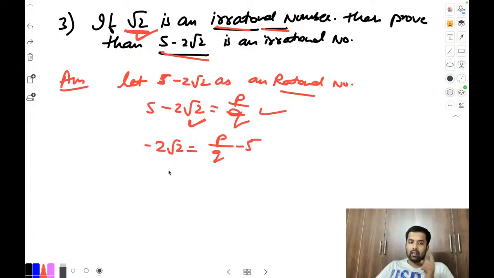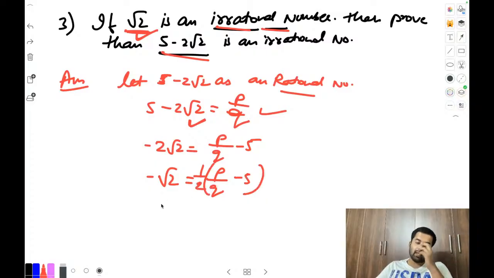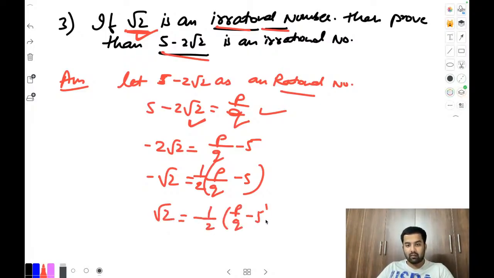Is it okay till here? Now keep the 2 that side. So what will come? Root 2 is equal to P by Q minus 5, and the whole divided by 1 by 2. Is it okay? And just shift the minus also that side. So root 2 here is minus 1 by 2 times P by Q minus 5. Now check this. No need to go for the whole process, okay?